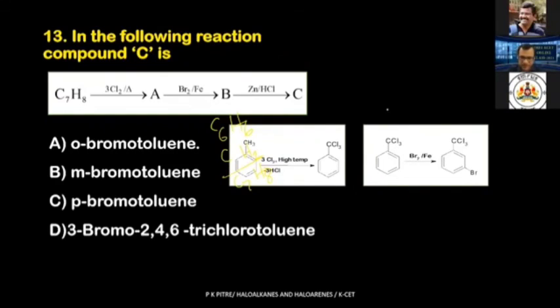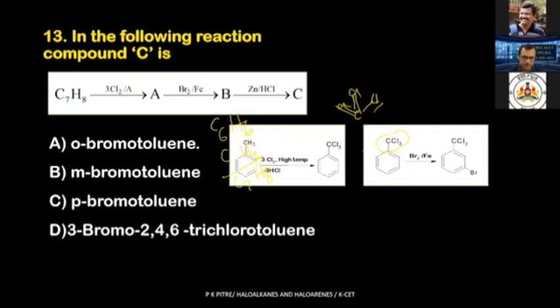Remember, this is CCl3 connected to carbon. Cl is an electron withdrawing group. There are three Cl, carbon is getting connected to three Cl. Cl over here, Cl over here, Cl over here. All three are electron withdrawing groups. So they reduce the electron density on ortho as well as para position.